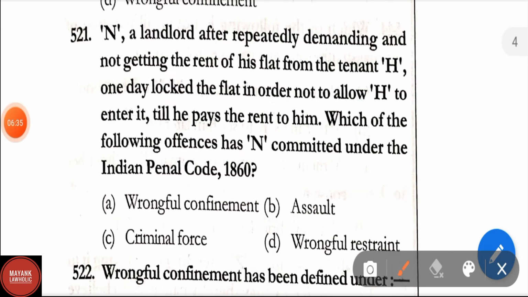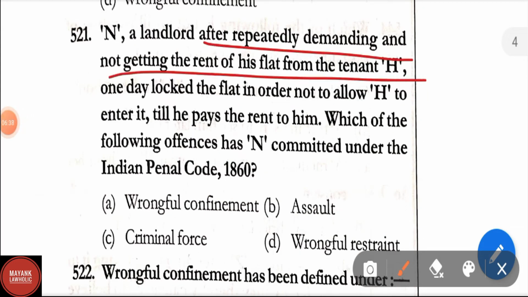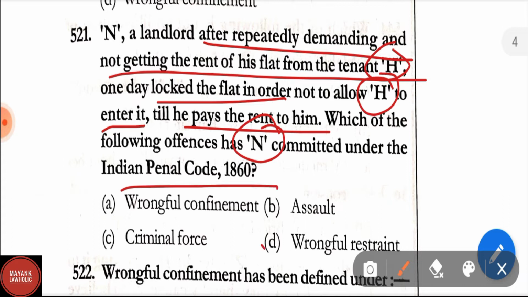A landlord, after repeatedly demanding and not getting the rent of his flat from the tenant H, one day locked the flat in order not to allow H to enter it till he pays the rent to him. Which of the following offences has N committed under IPC? Wrongful confinement, criminal force, assault, wrongful restraint. Here correct answer is wrongful restraint.